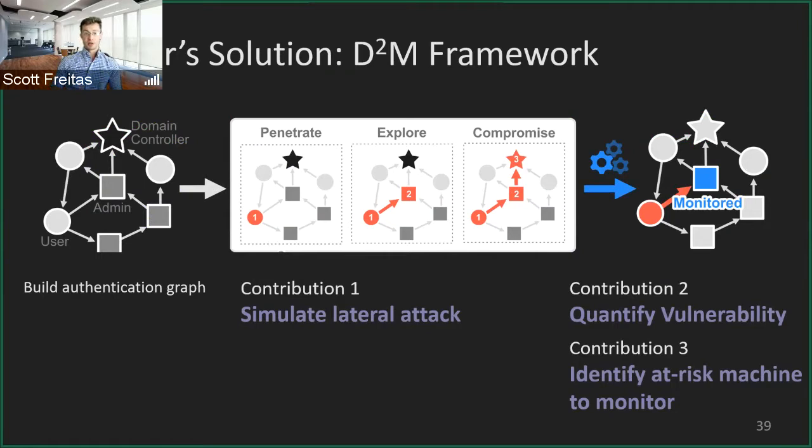This brings us to the D²M framework itself. It's really 3 major contributions, and we can talk about each part in this figure. On the left, we have the network data itself, where we build the authentication graph. Using this data, we build the simulation framework, which allows us to simulate the penetration of the network, the attack exploration, and the actual compromise of different components. Then in parts 2 and 3 on the right, our goal is to use the simulation framework to measure the vulnerability of the network to lateral attacks, and then to identify at-risk machines to monitor to help prevent these lateral attacks from happening.